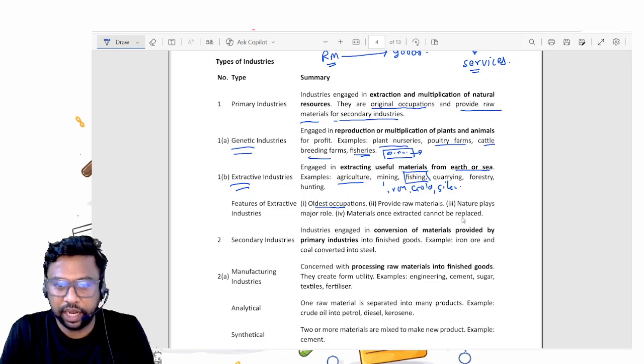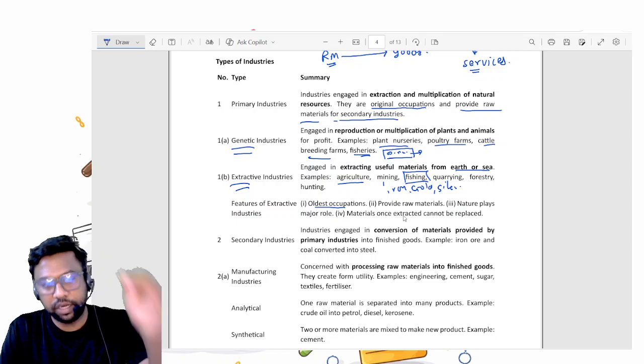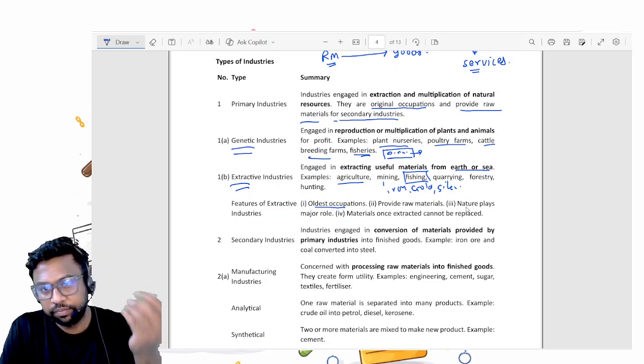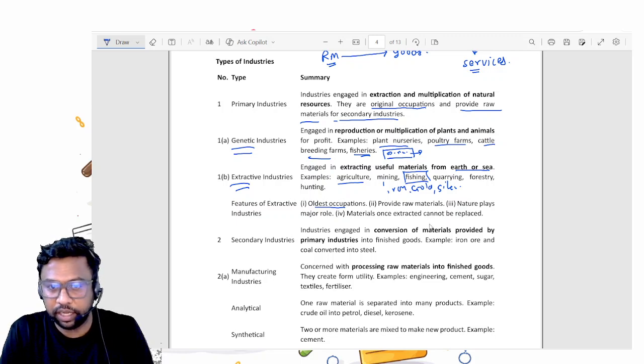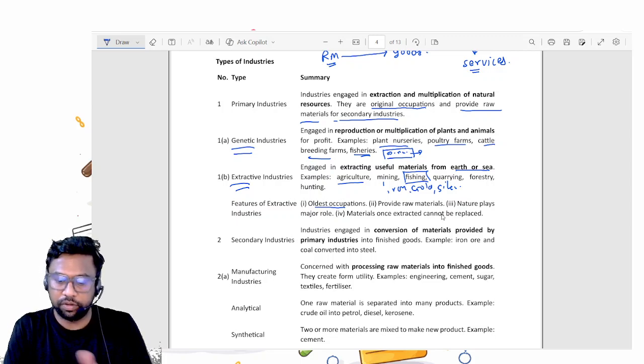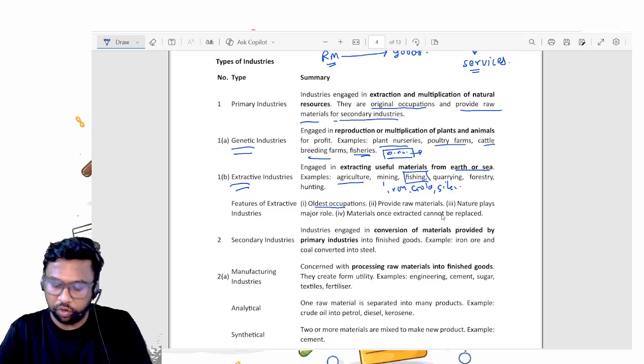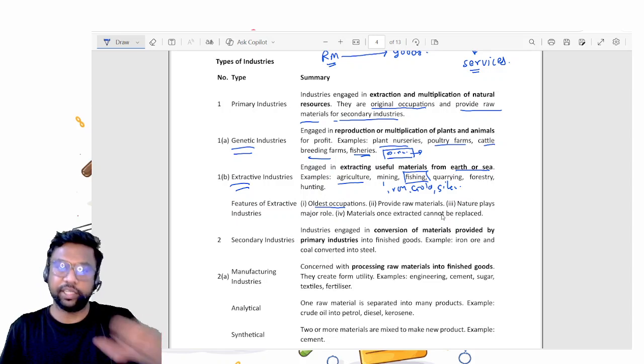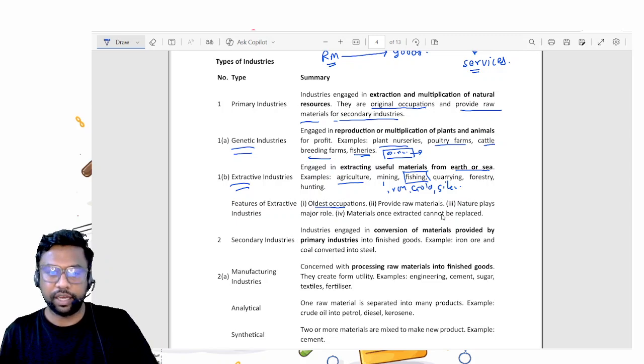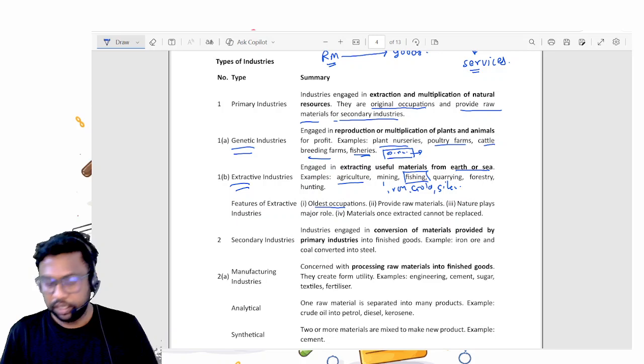Material once extracted cannot be replaced, right? Once you have plucked the flower from the plant, you cannot put it back again, right? So once it is extracted, it cannot be replaced, or you cannot put that into the original shape. Once you have done the mining and you have extracted the iron, can you put that iron again into the mine in the original shape? No. So that cannot be replaced. Now your secondary industries.